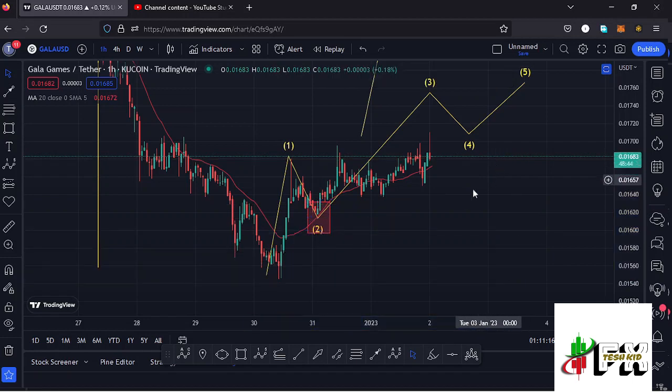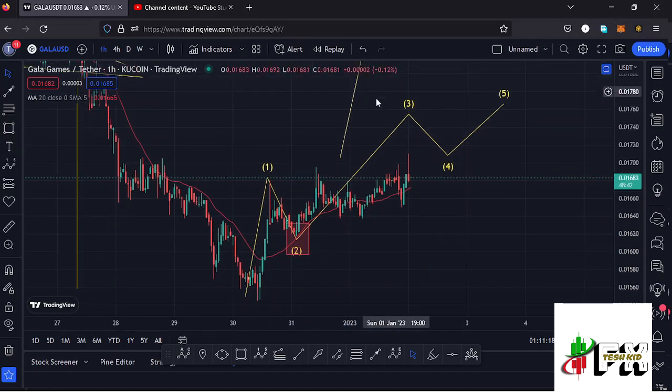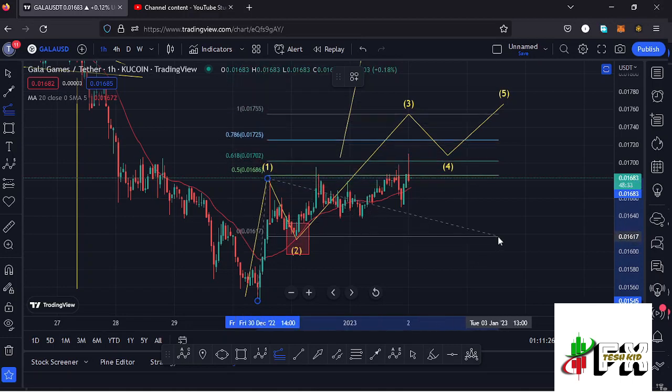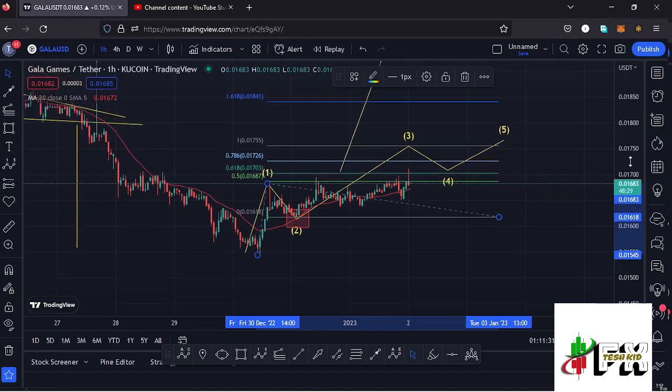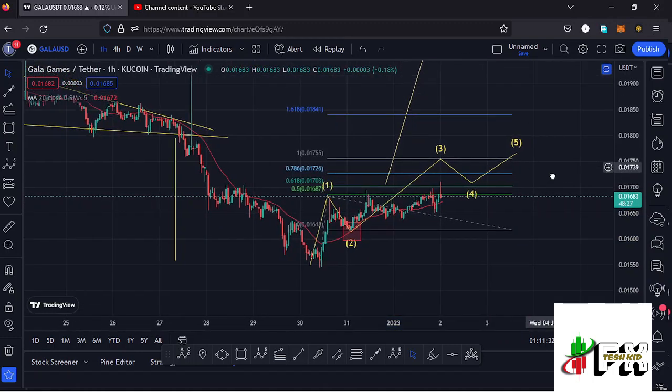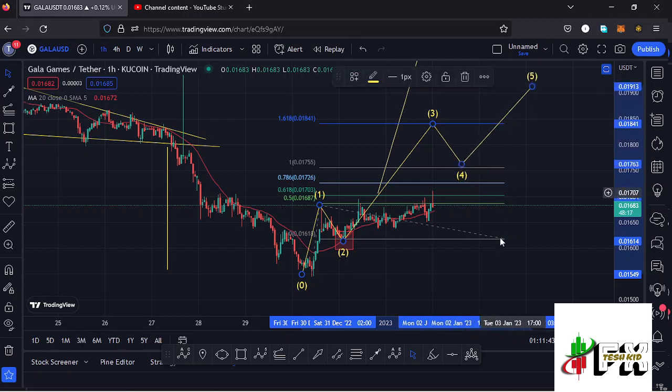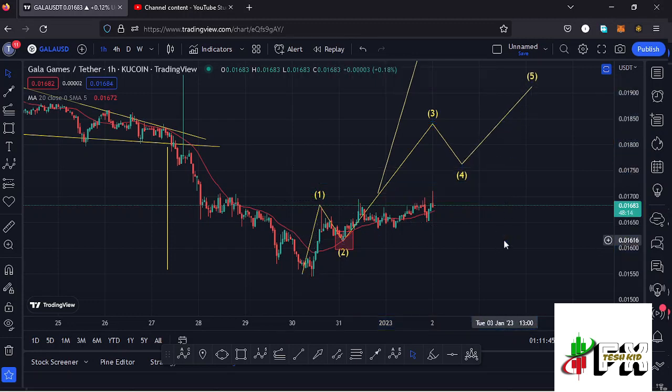in the formation of that higher Elliott wave count 3, and sketching out a minimum target area to the upside in the formation of this wave 3 by connecting the trend based Fibonacci from the low of the first wave to the high of that wave 1, then dragging the fibs to the low of the second wave. That gives me a minimum target area to the upside in the formation of that wave 3 at the fib level 1.618, and that is at around the $0.01841 mark. Once that happens, we can expect a wave 4, and then continue pushing even higher in the formation of that wave 5 to the upside.